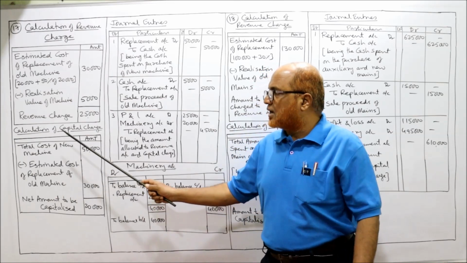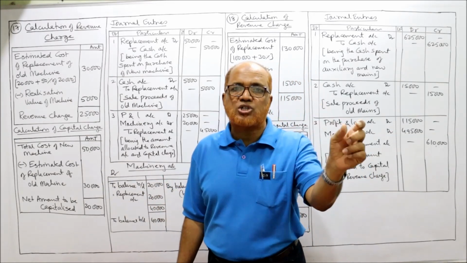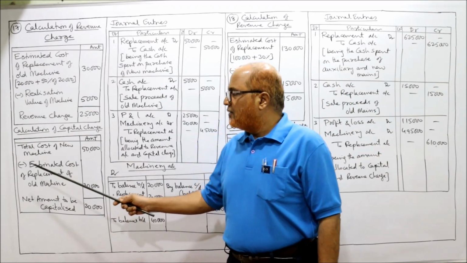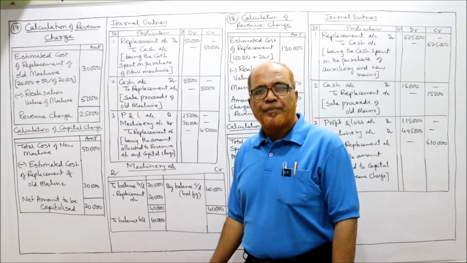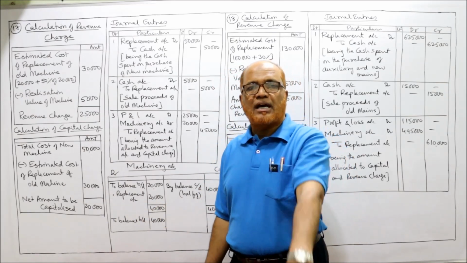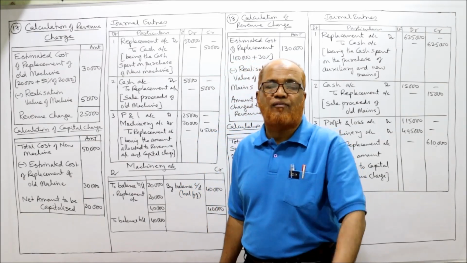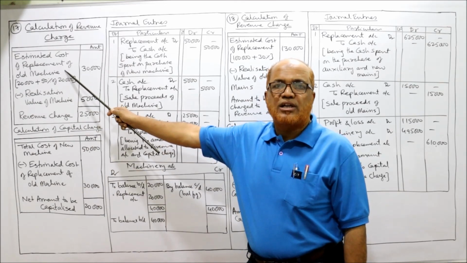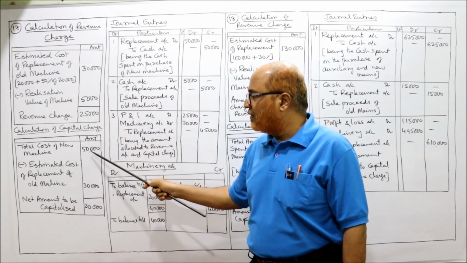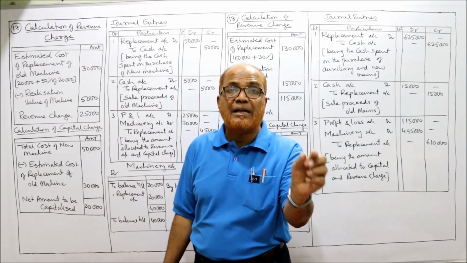First part complete. Second, calculation of capital charge. How much amount should be charged to machinery account, the asset account? For that, we take total cost of the new machine. The cost of the new machine is 50,000 given in the problem. From that, we deduct the replacement cost in its original form. The replacement cost in its original form is 30,000. Deduct 30,000. So 50 minus 30, 20,000 rupees will be a capital charge.